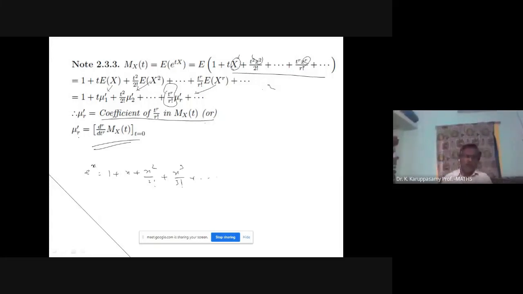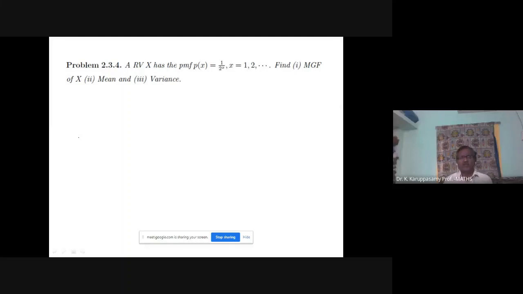So we are going to find the moment generating function. Then we will get the moments, or mean and variance, from the given problem. Let us see this problem. A random variable capital X has the probability mass function p of x equal to 1 by 2 power x, where x equal to 1, 2, 3, etc. If it is given like this, with 1, 2, etc., it means it is a discrete type.